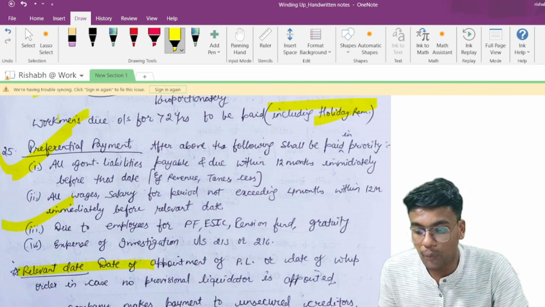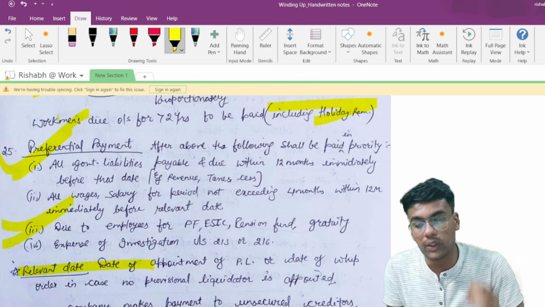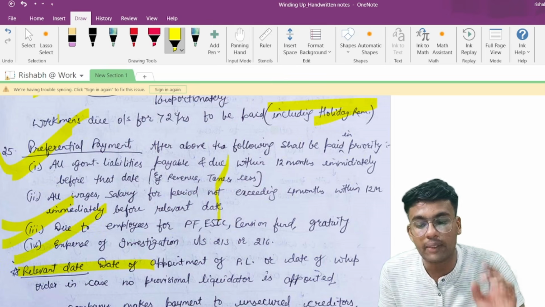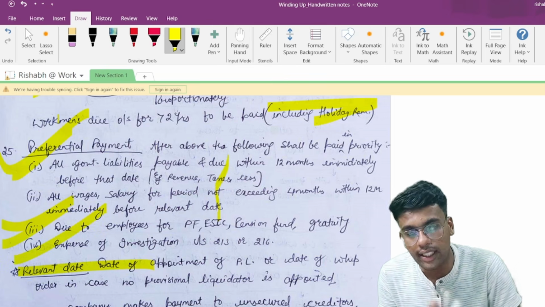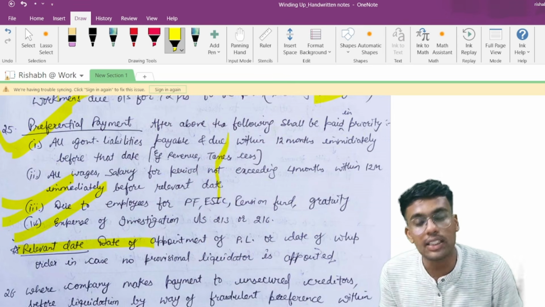Point number 3 talks about dues to the employees for their PF, ESIC, pension fund and gratuity, which are to be paid after the above 2 payments. And point number 4 talks about expenses of investigation under section 213 and 216, which are to be paid after the above 3 payments. Now, what is the relevant date?